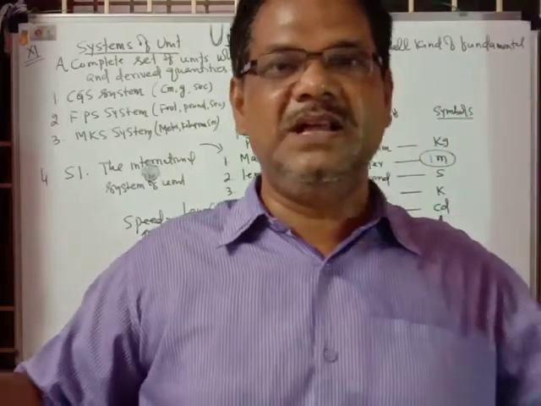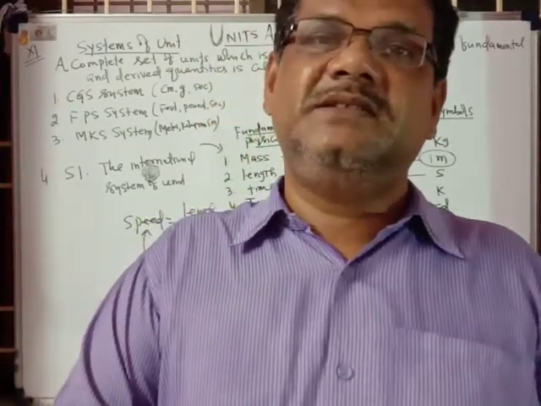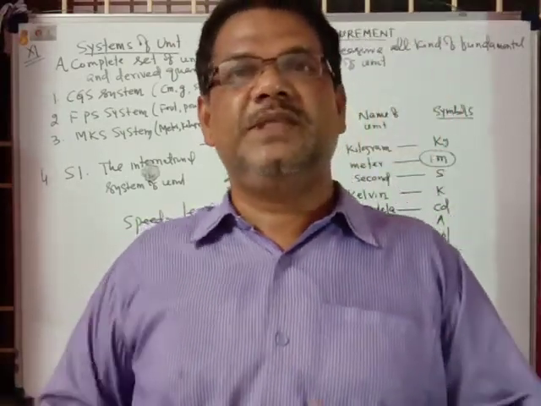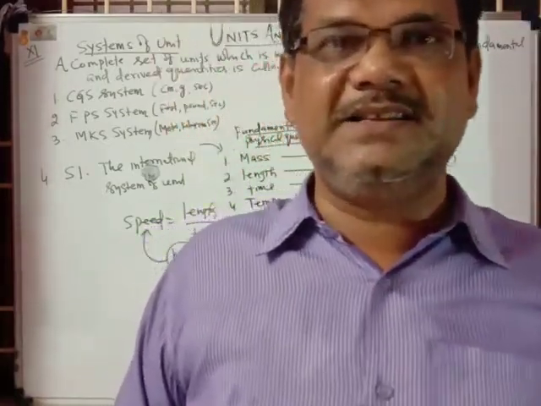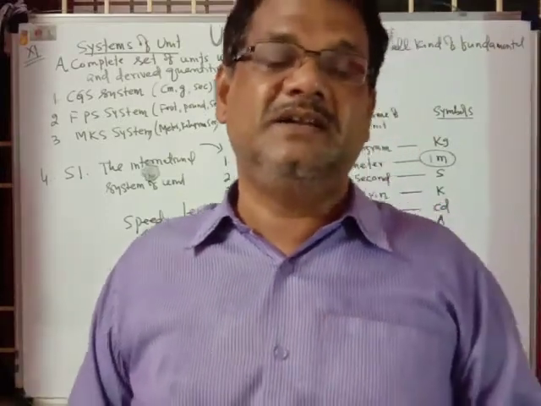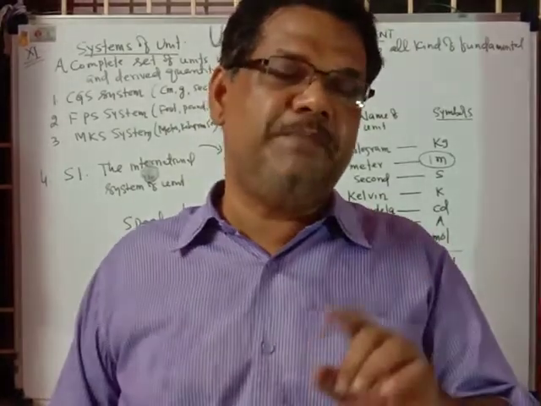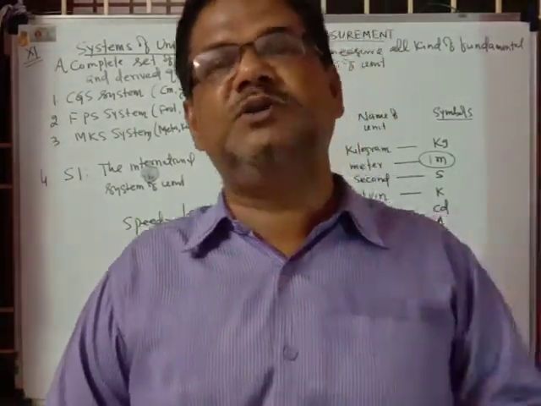Actually, the Paris scientists designed it: the length from the equator to the North Pole of the earth through Paris was divided into ten million parts. That means 1 meter is the 1/10 millionth part of the length from the equator to the North Pole through Paris.